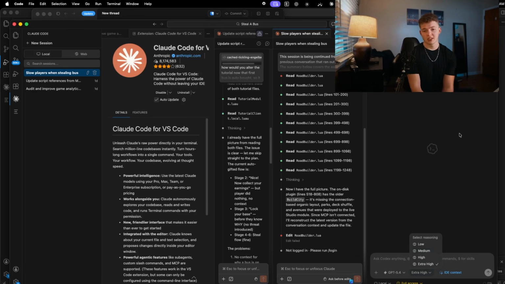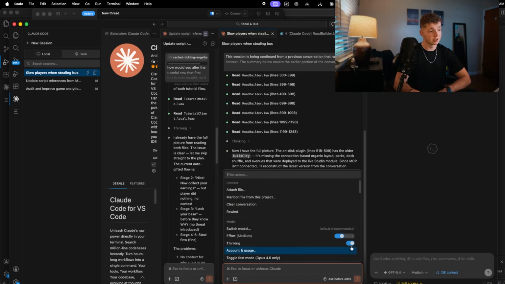Now, if you really want it to be accurate, you can use that, but if you want it to be fast, just use the lowest one or medium. As the code base gets more complex, it is often more important to have this be higher up. You can also change the thinking level in Claude too by clicking this slash button and then choosing the effort slider and then just turning that up or down.